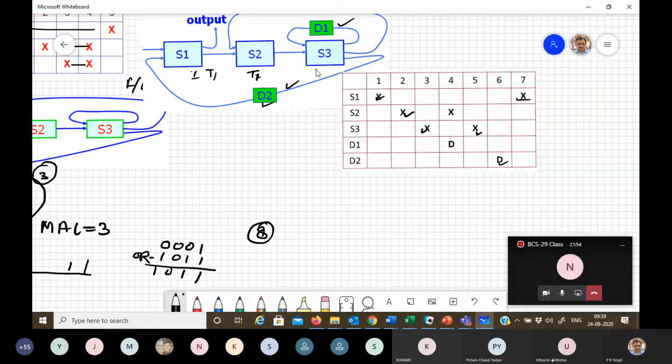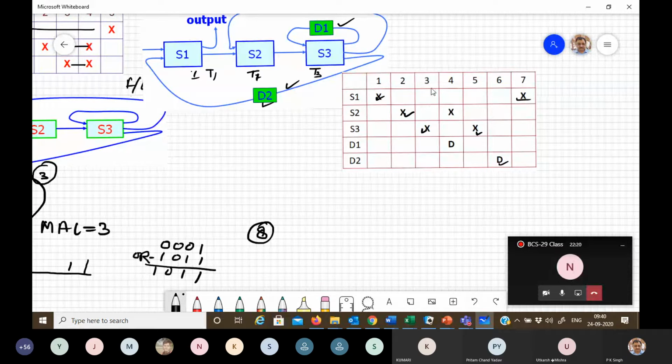Then T3, it will be here. After that, it is occupying 2 and 3, issuing this 2 and going back. So this delay element will delay it.